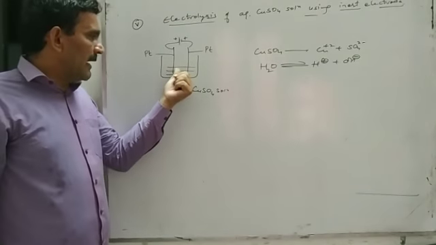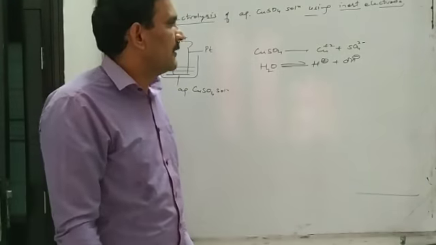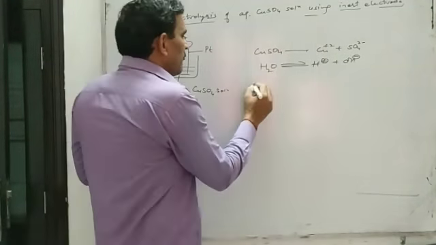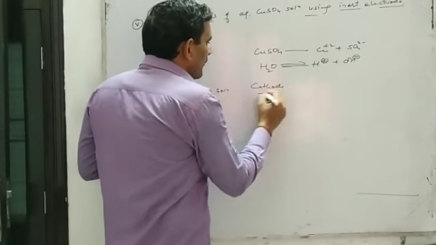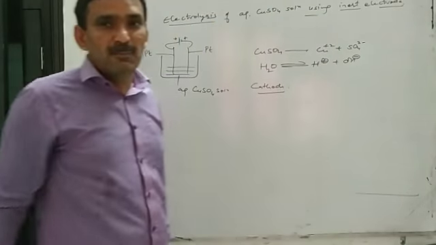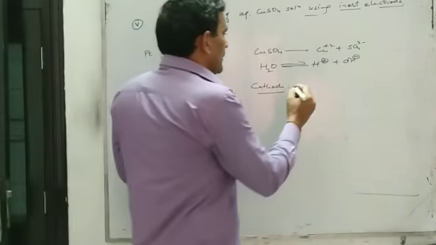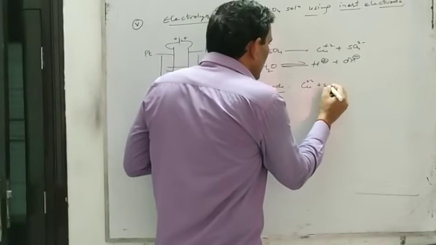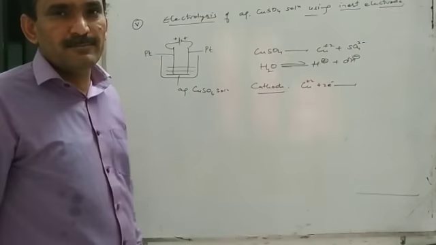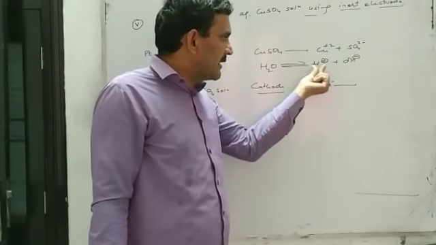Meaning in this solution of aqueous copper sulfate, there are copper ion and hydrogen ion, and there are sulfate ion and hydroxide ion. Now when you pass electricity, these cations, copper ion and H positive ion, both will migrate toward the cathode, both will reach the cathode, but copper ion has a much greater tendency to gain electrons than hydrogen ion. That is, the reduction potential of copper is much higher than hydrogen ion.